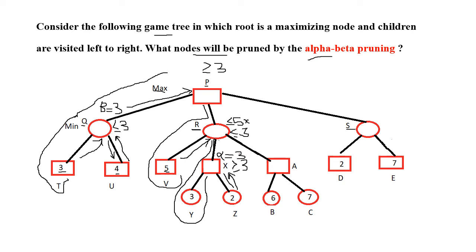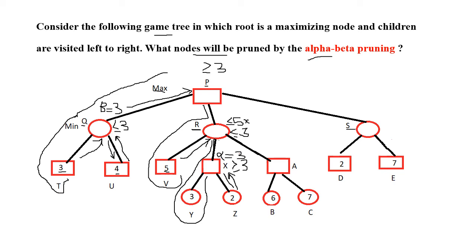Now check here. P is expecting a value greater than or equal to 3. Going through this R can give a value less than or equal to 3. P never wants a value equal to 3 or worse than 3 because P already got a path with cost 3.